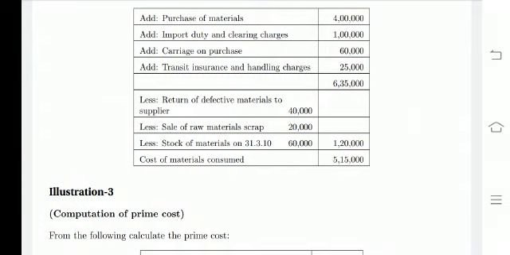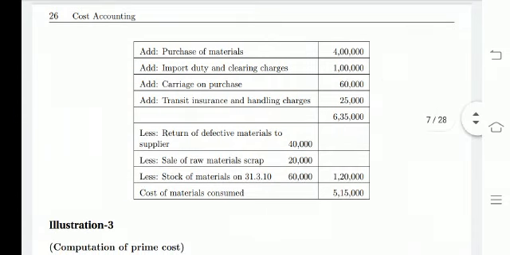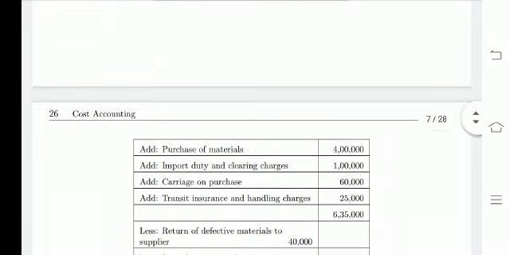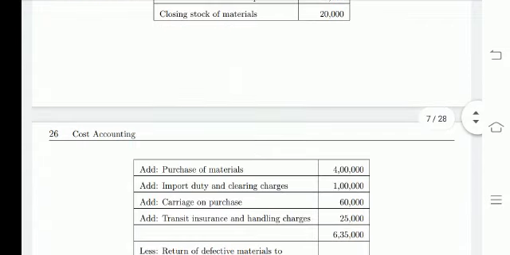Finally, the cost of material consumed is 5,15,000. Here there is no calculation towards the prime cost or the cost of material consumed, and you are not calculating per unit also. They have just given the information, and based on that information we are putting the solution.